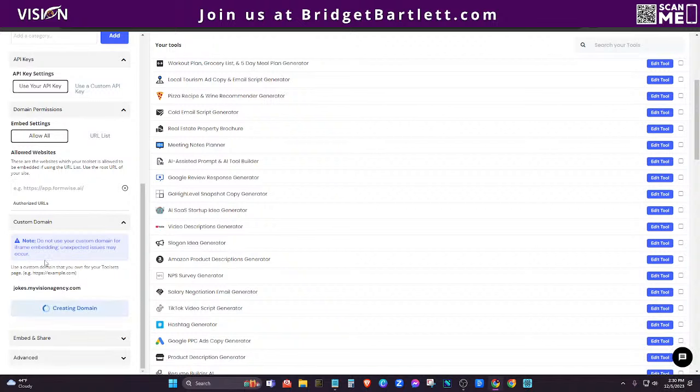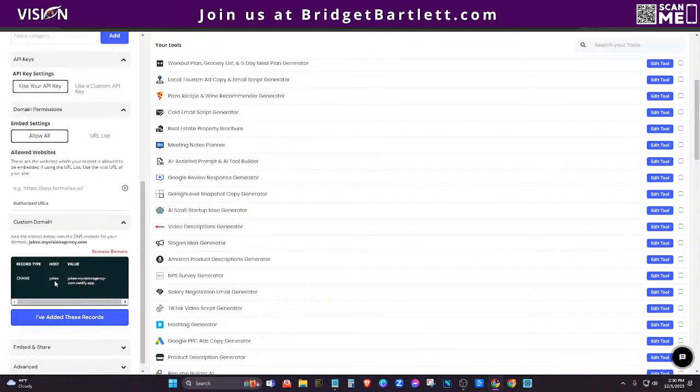Now, when you do this, it's going to create a record that you need to add to your registrar. Okay, so I'm going to show you that because it's really, really simple. Let it go ahead and generate that. Okay, so now you see, since we're doing a subdomain, it says to add a CNAME record. So I'm actually just going to copy this record here, jokes. I don't want to copy that CNAME. Okay, so I'm going to copy this.